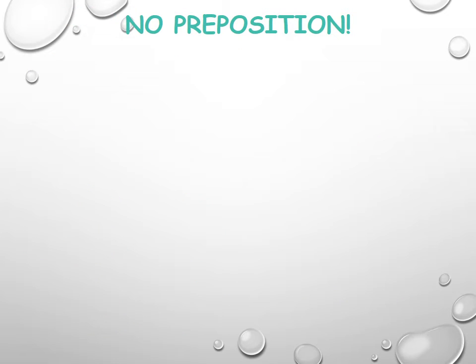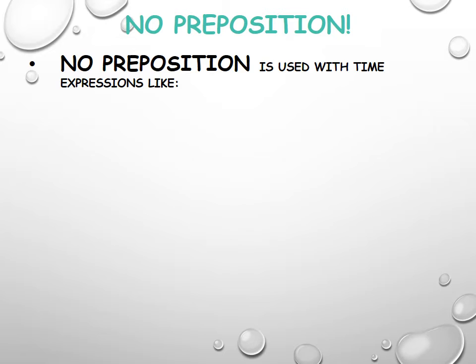Which are the time expressions that allow us to use no prepositions at all? In this slide, we are going to see that there is no usage of the preposition in, on, or at. No preposition is used with time expressions like this, last, next, every, and today.